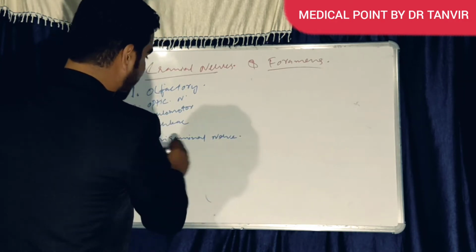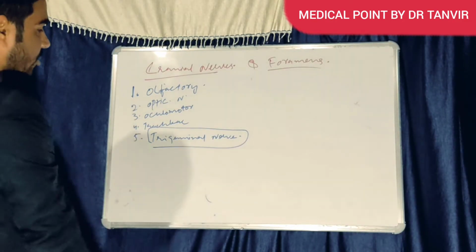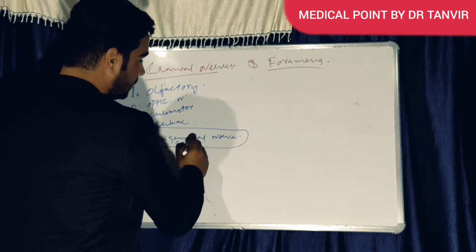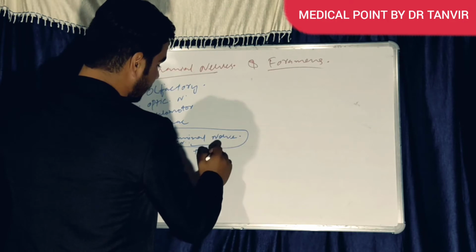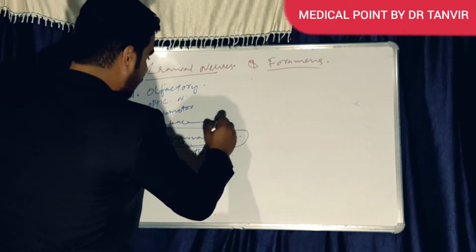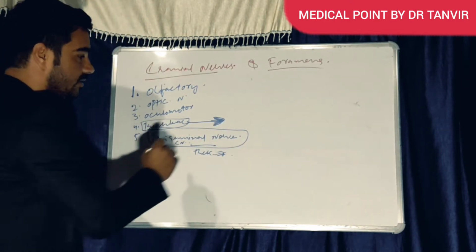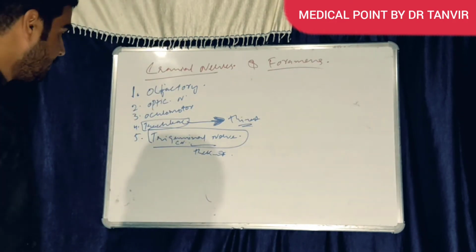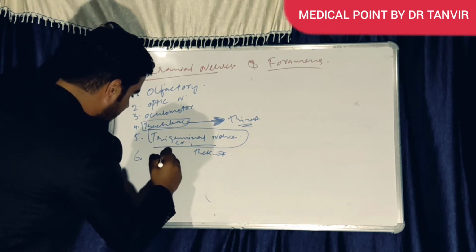But remember, the trigeminal nerve is the thickest cranial nerve. And the trochlear, fourth cranial nerve, is the thinnest cranial nerve. Now we have sixth cranial nerve, abducens.